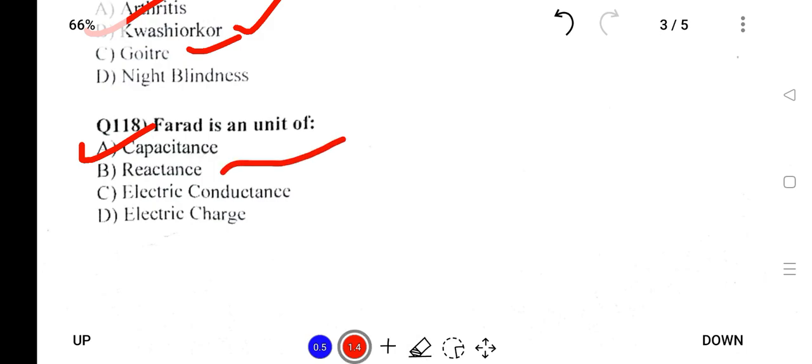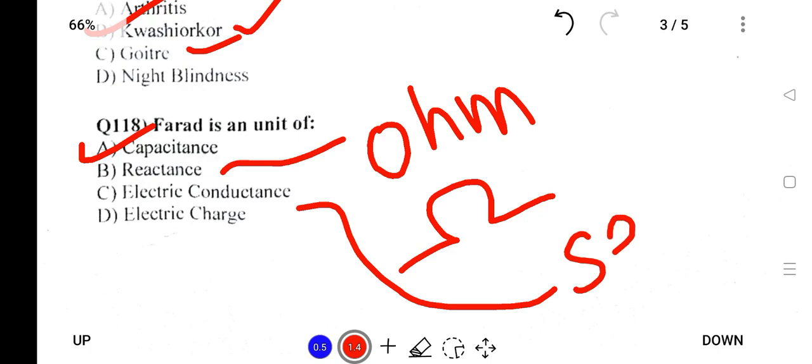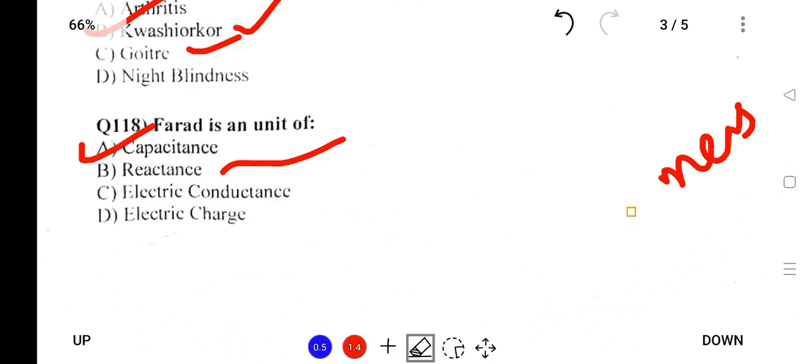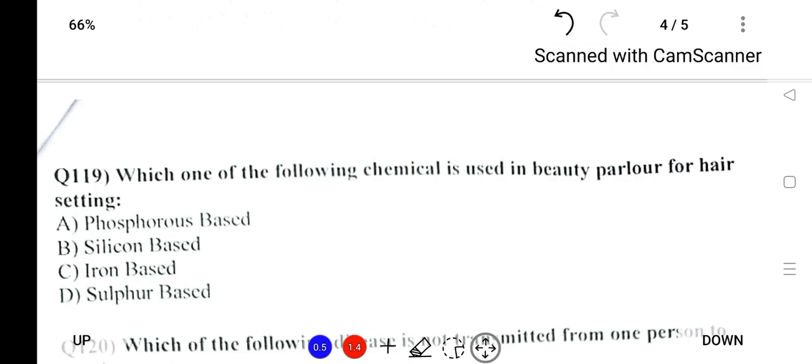Similarly, the SI unit of reactance will be ohm. The symbol is this one. Similarly, electrical conductance unit is Siemens and electrical charge is Coulomb. So these are all the units of the given options.